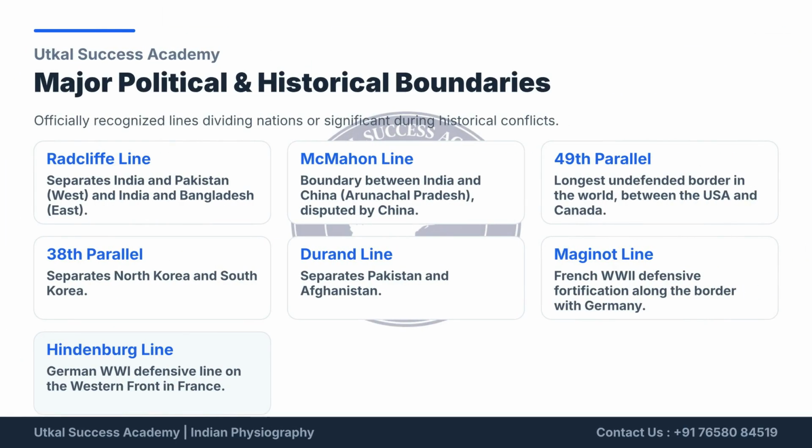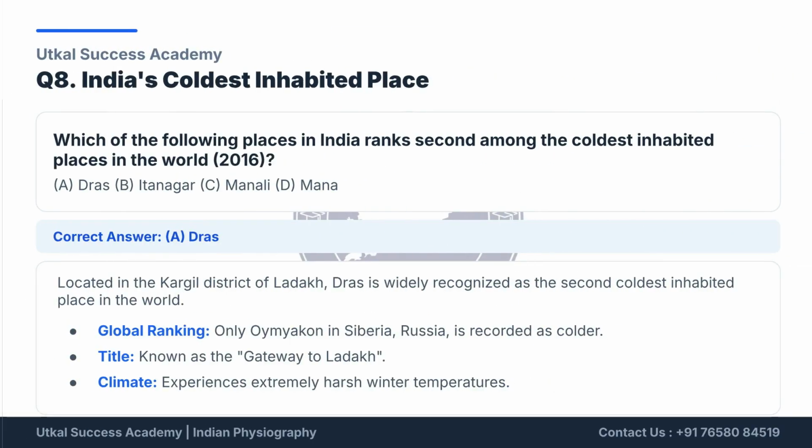Some important political and historical boundary lines are frequently asked in competitive exams. The Radcliffe Line divided India during partition. The McMahon Line marks the boundary between India and China, and the Durand Line separates Pakistan and Afghanistan. Similarly, the 38th parallel divides North and South Korea, while the 49th parallel forms much of the border between the USA and Canada. The Maginot and Hindenburg lines are notable historical defensive lines associated with the World Wars.